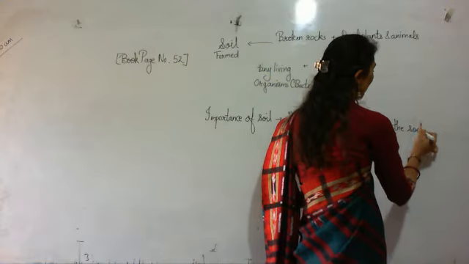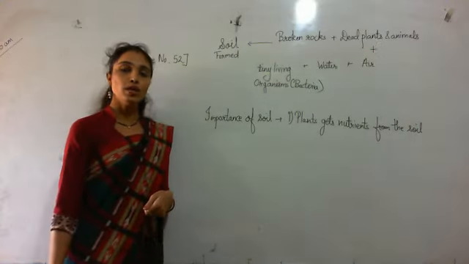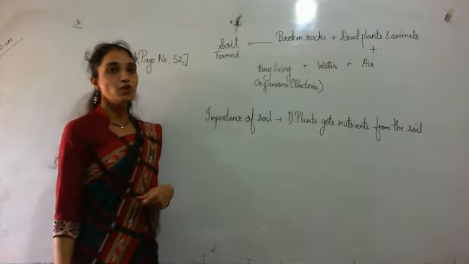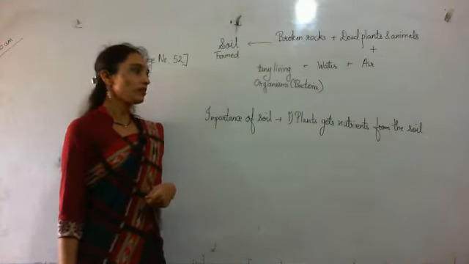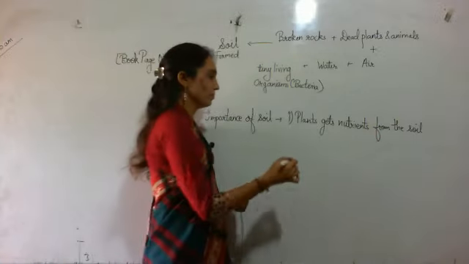With the help of nutrients, plants can prepare their food, and animals are also dependent on plants for their food. So soil is very important for plants.